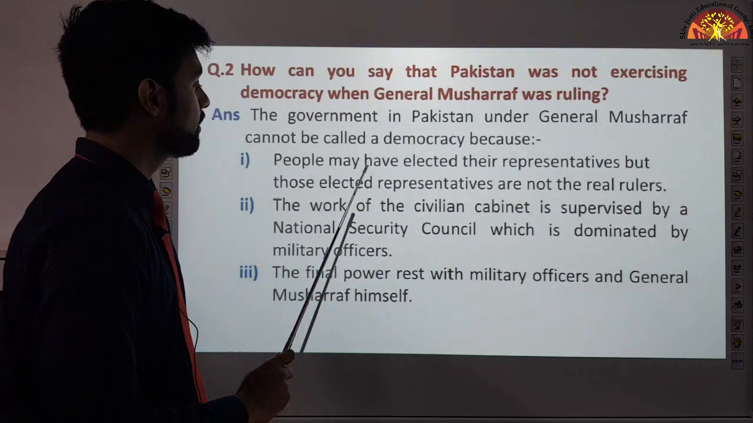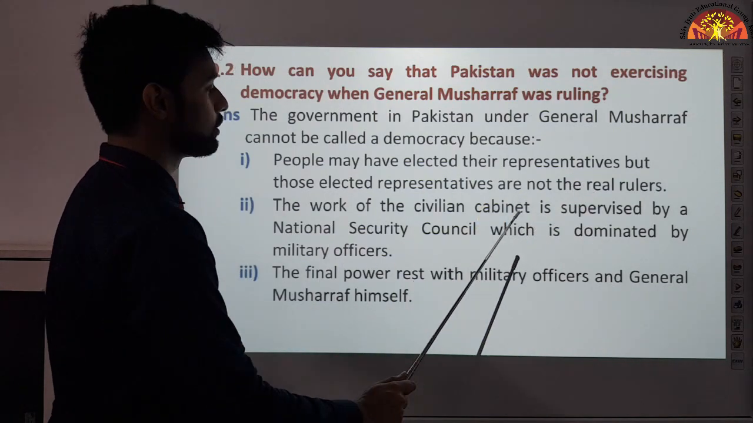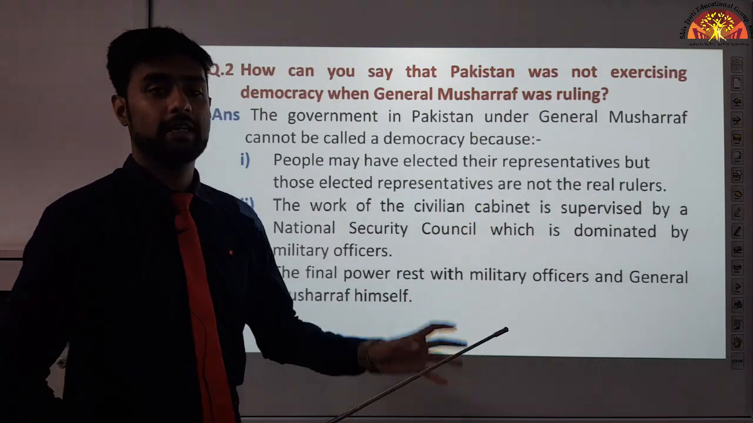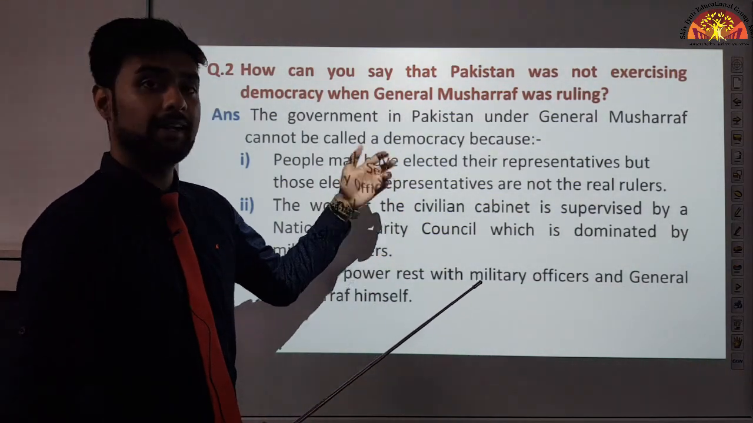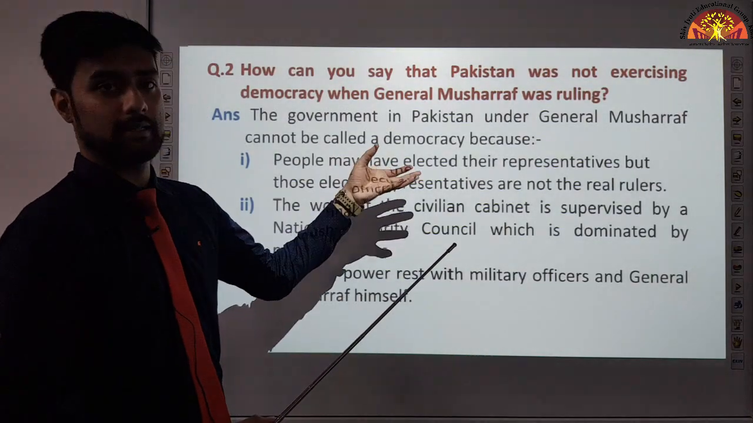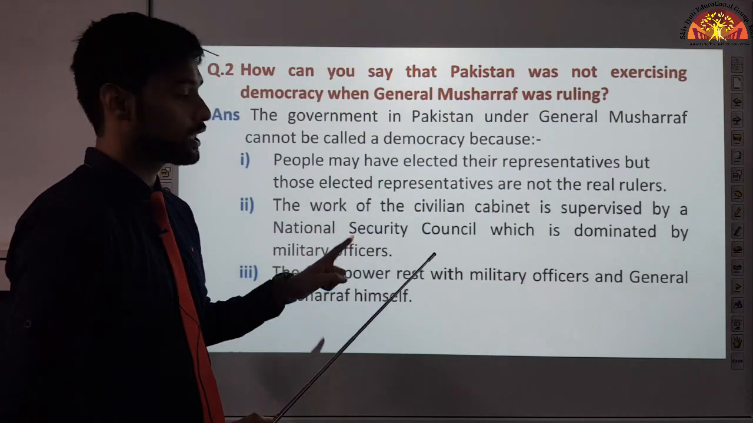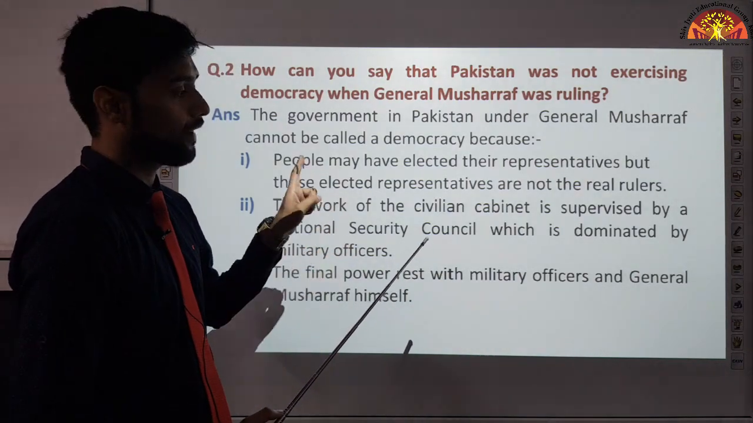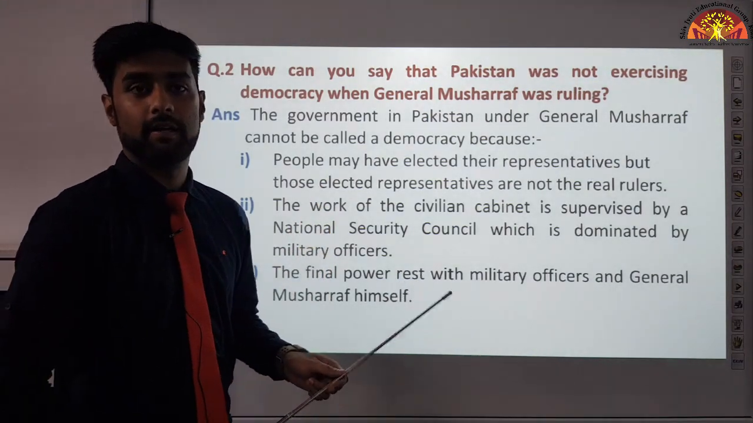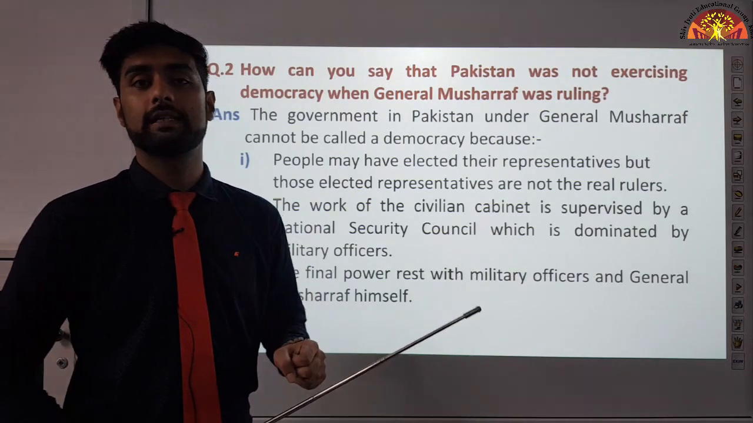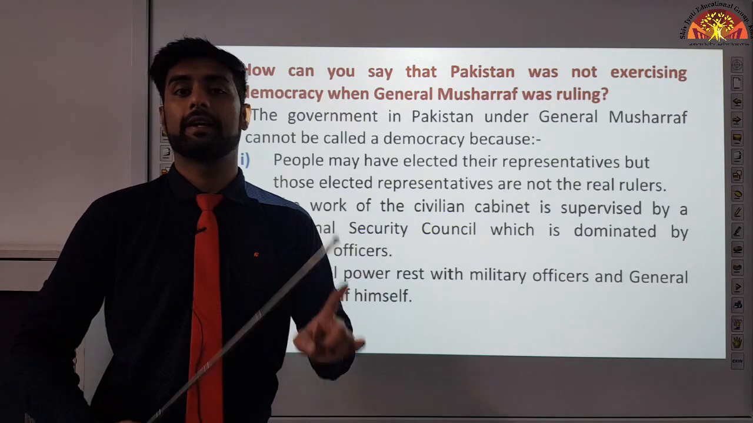What happens is, the work of the civilian cabinet is supervised by a National Security Council which is dominated by military officers. So there is one cabinet which consists of representatives elected by the people, but there is another cabinet, the National Security Council, and who takes part in it? The military officers, who are not elected by the people. So finally, who is taking all the decisions? Military officers, but the people are not electing them. And in a democracy, what do we say? That the final decision making power must rest with those who are elected by the people.